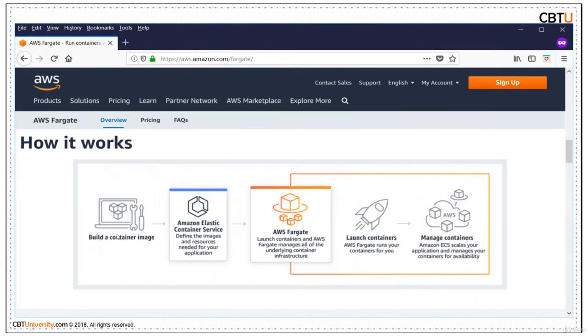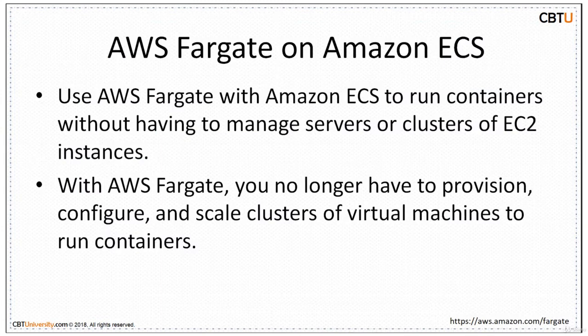So the workflow is: build a container image, define the images for Amazon ECS, select the AWS Fargate launch type, which manages all of the underlying container infrastructure, and launch containers. AWS Fargate runs your containers for you, and you manage containers for application scalability and availability. AWS Fargate on Amazon ECS: use AWS Fargate with Amazon ECS to run containers without having to manage servers or clusters of EC2.